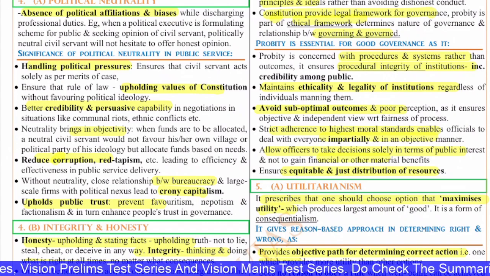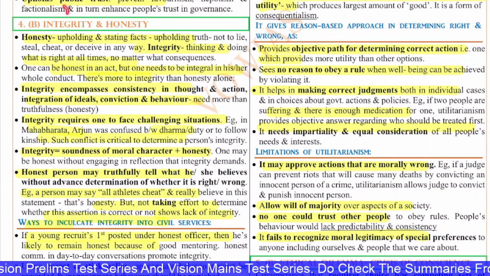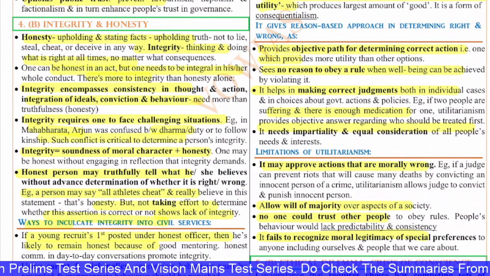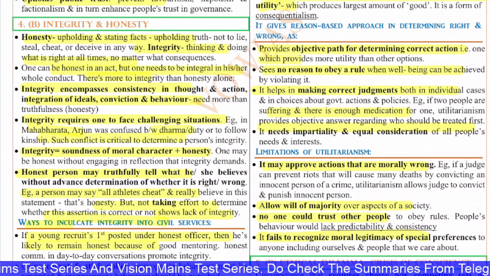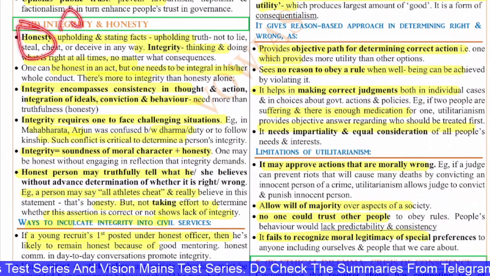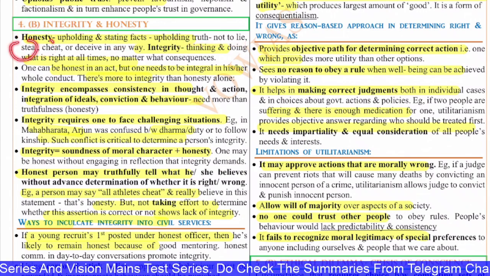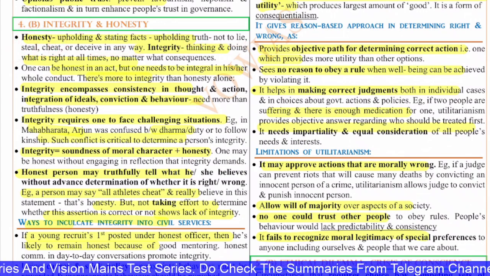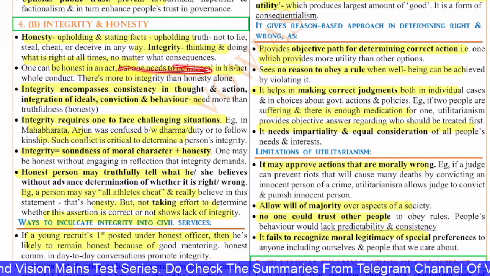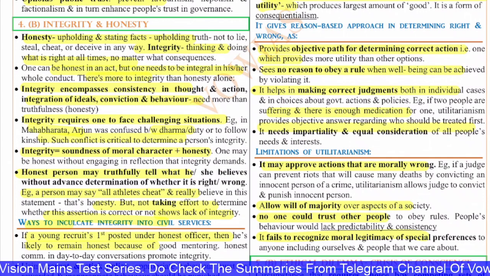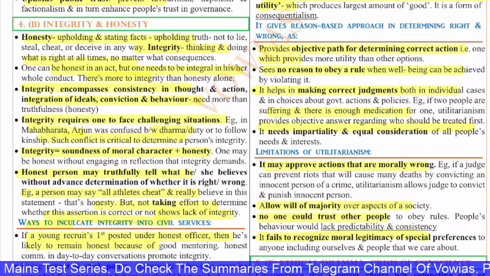Next, question 4b. This question is about integrity and honesty. There is a slight difference between integrity and honesty, and the question is based on that. Honesty is upholding and stating facts, upholding truth, not to lie, steal, cheat, or deceive in any way. Integrity, on the other hand, is thinking and doing what is right at all times, no matter what the consequences.